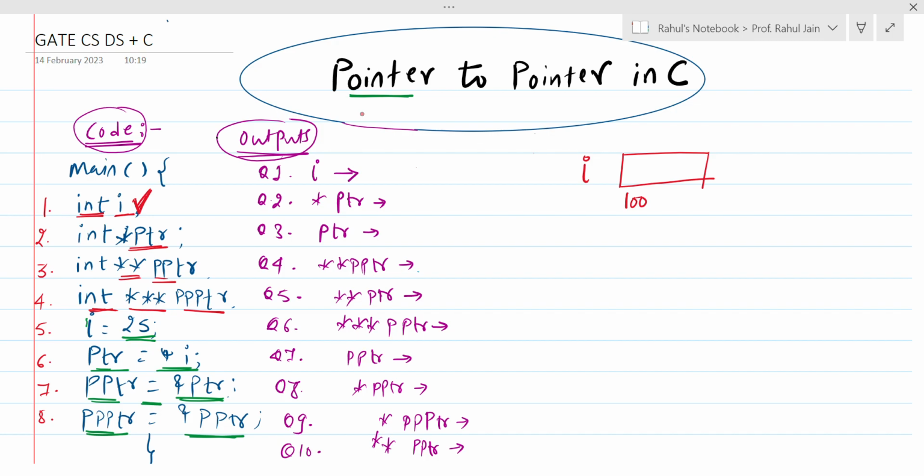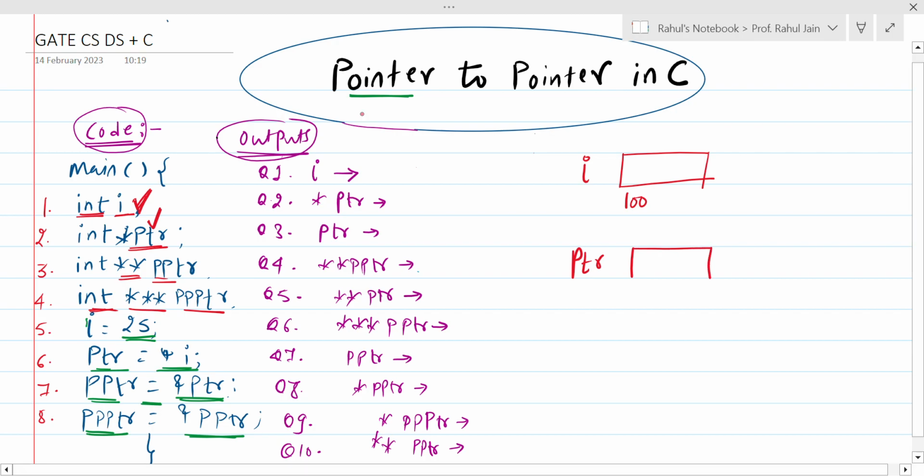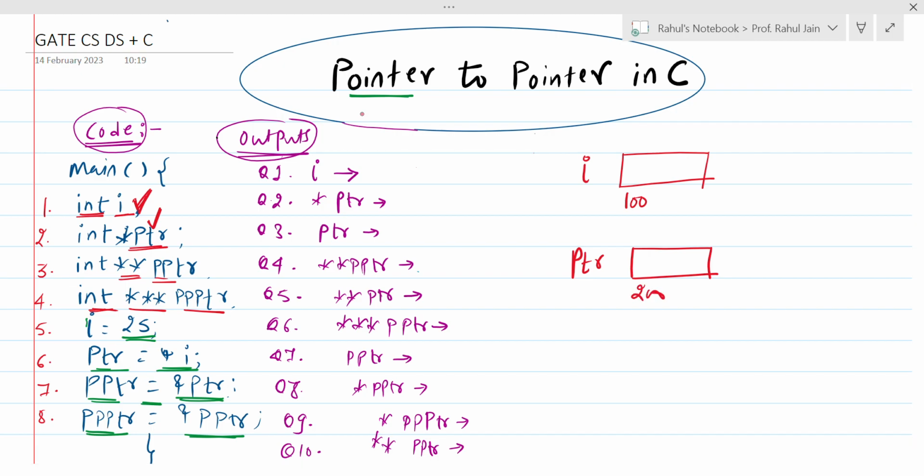After that, in the next line, we have one more variable, that is ptr. ptr is the name of this variable, and it is also an integer type variable. So ptr is an integer type variable, and it will also have some address. So I am assuming it has 200 as an address, right?